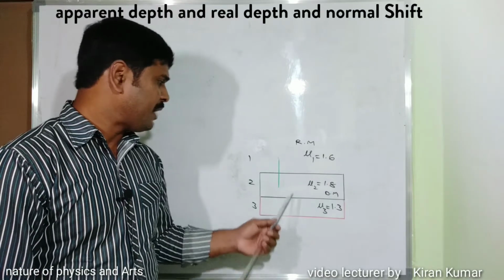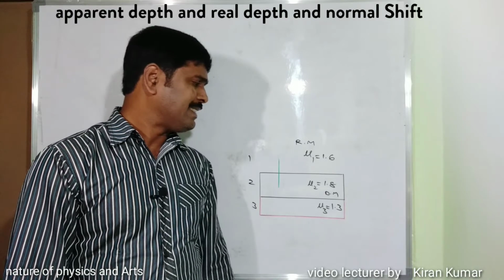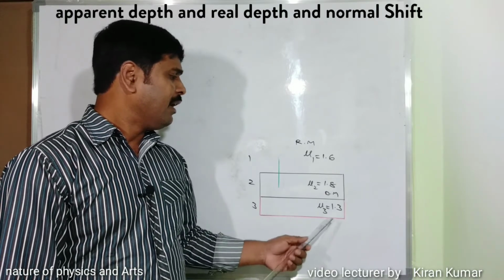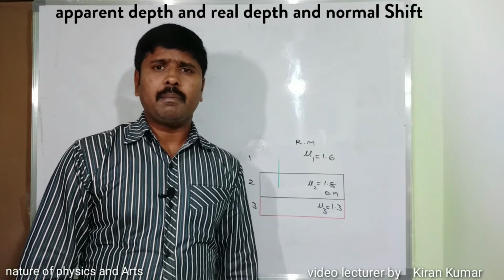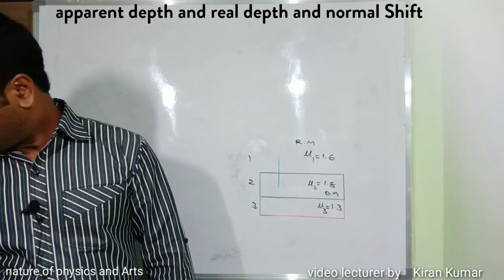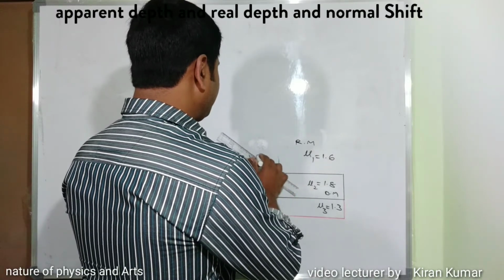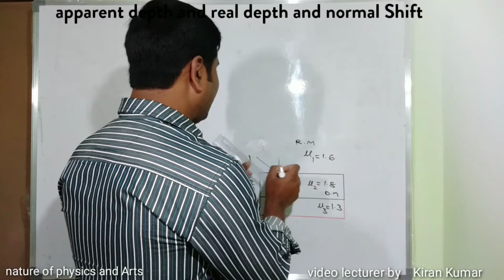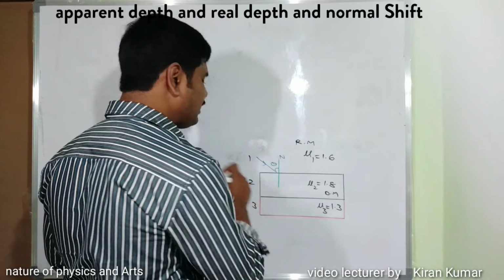With respect to the second medium, the third medium's refractive index is less. That's why the third one is also taken as the rarer medium. Try to understand. Now the light is traveling. This is the incident light, which is making an angle theta with the normal. This is the normal, this is the incident ray.